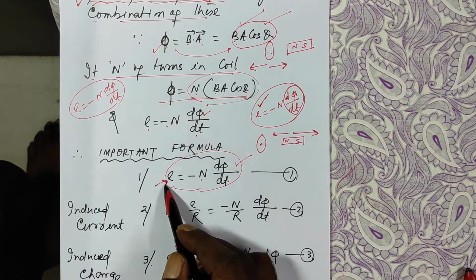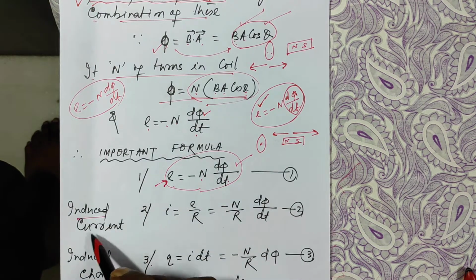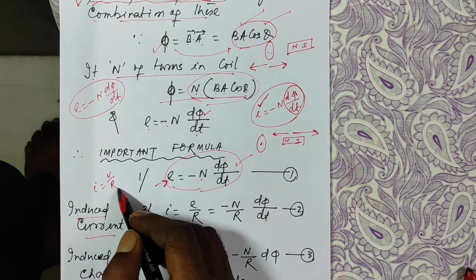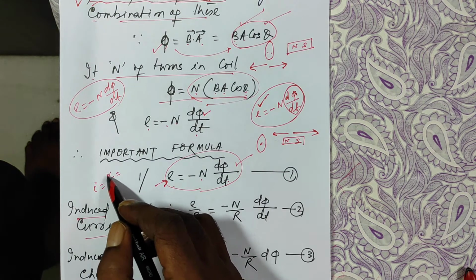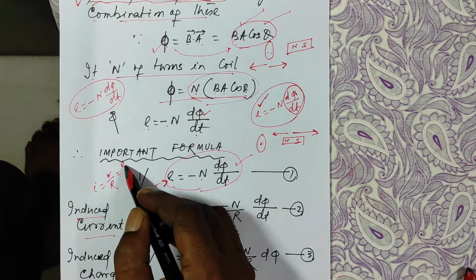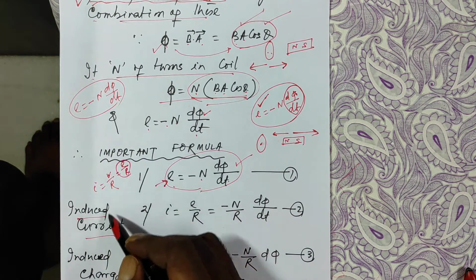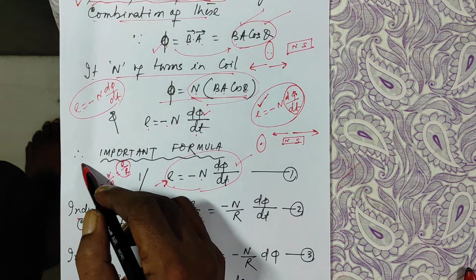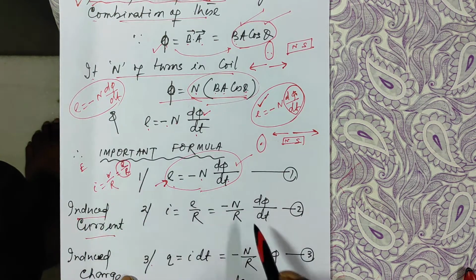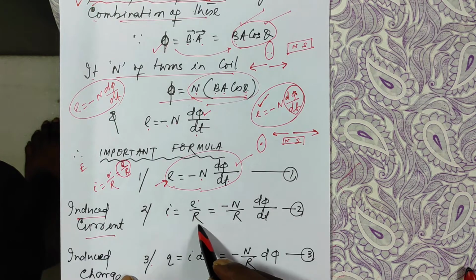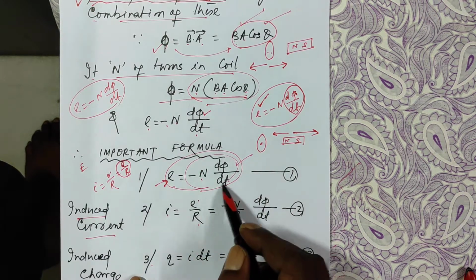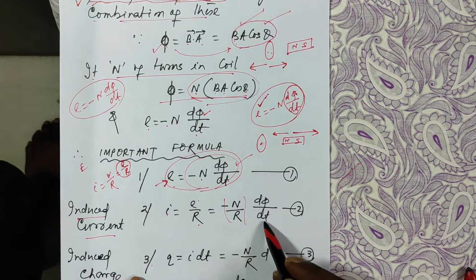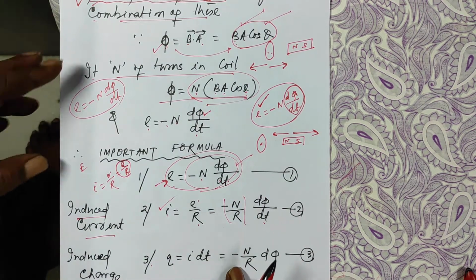This is the induced EMF due to change of flux. Then what will be the induced current? And we know current is equal to voltage by resistance. The maximum value of voltage is called EMF. The symbol was E, E by R. In current electricity, I have taken symbol for EMF as capital E. Here I am taking as small e. So the current will be voltage by resistance. This is your voltage, so this divided by resistance. So minus N over R d phi by dt is the current.